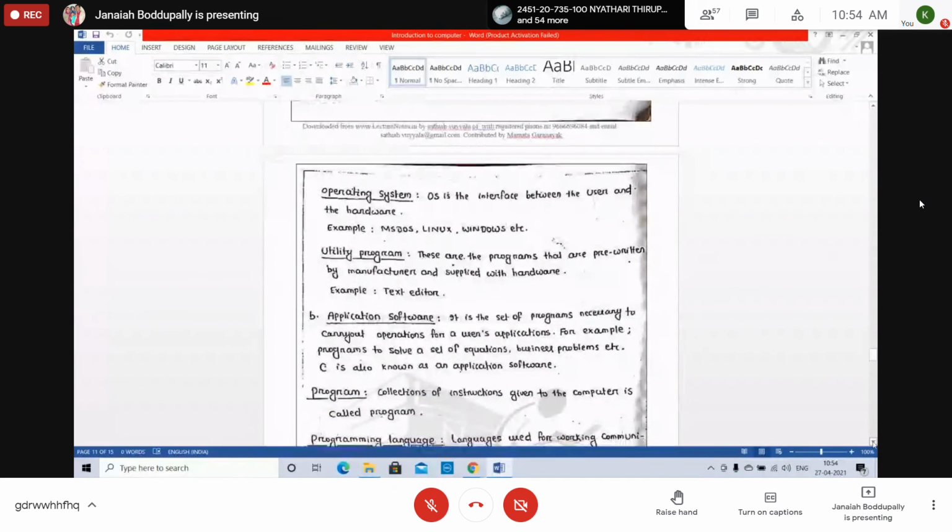Understanding, students, what is the difference between compiler and interpreter? Can any one of you say? Difference between compiler and interpreter?